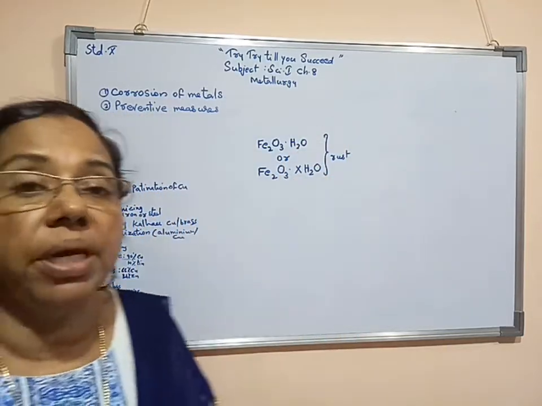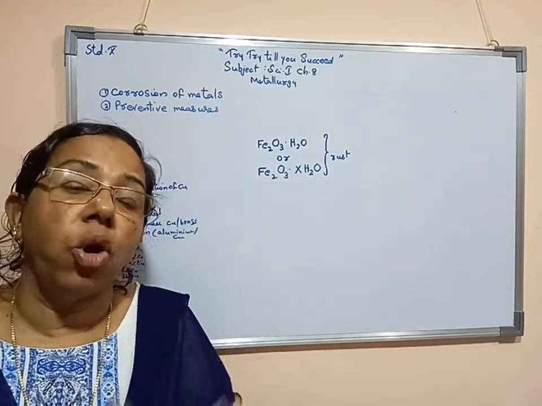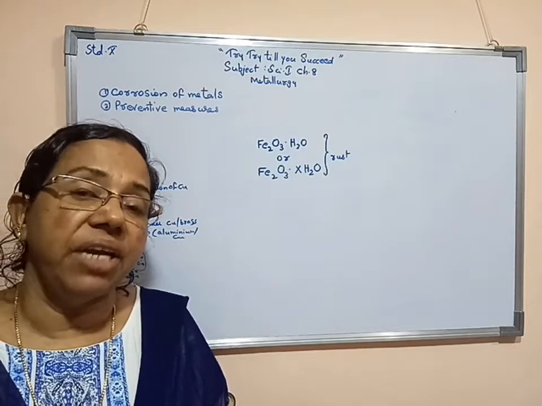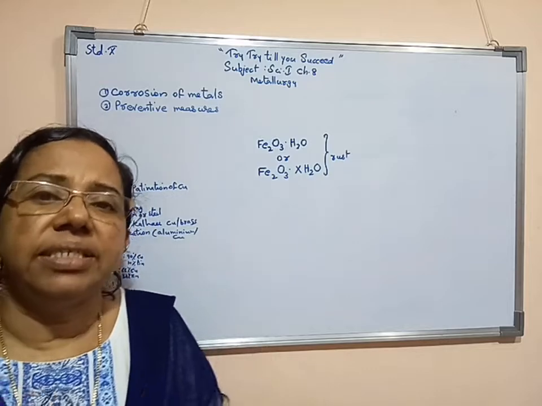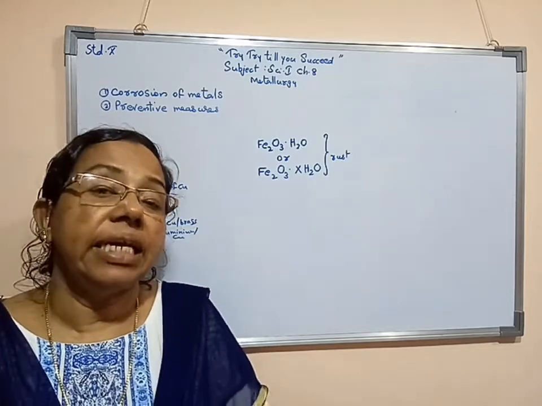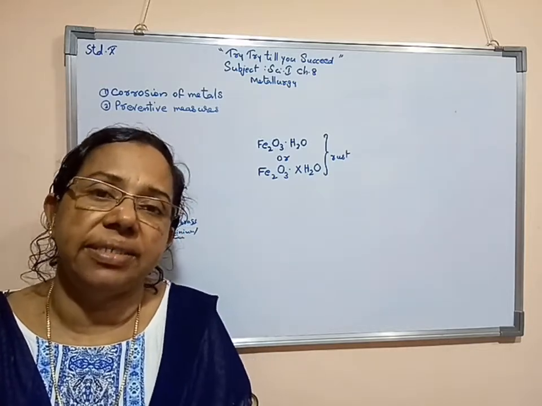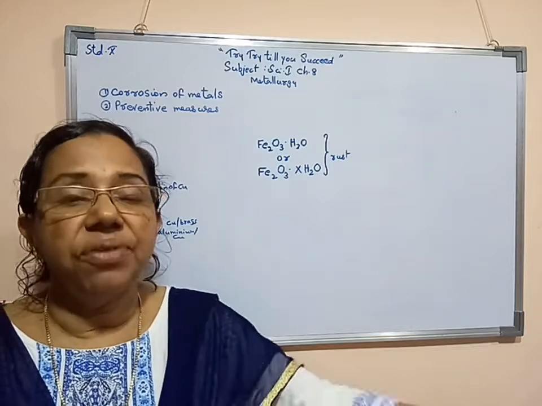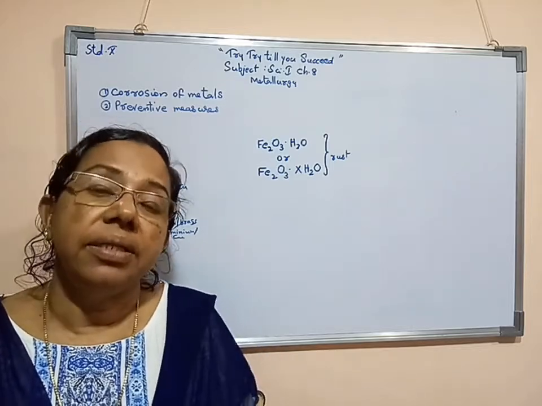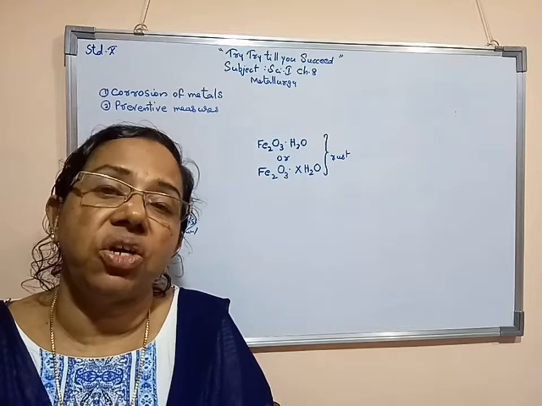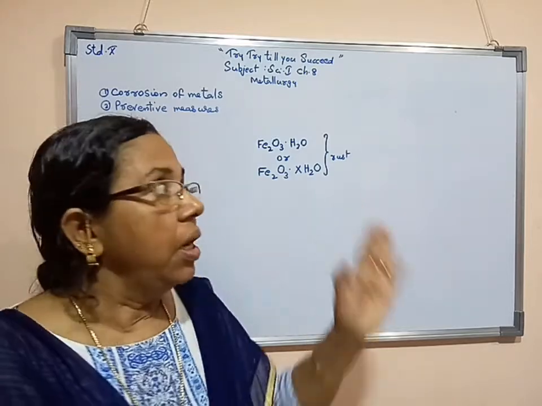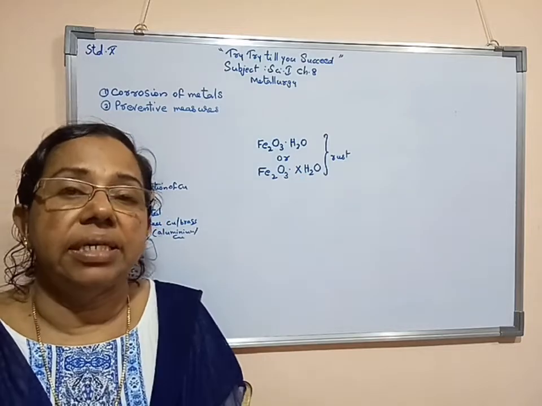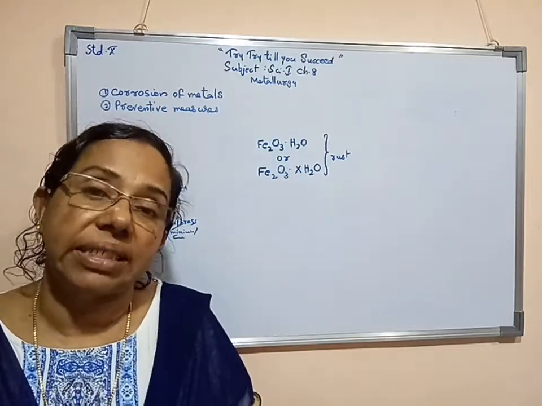This rust is forming on iron objects, like a knife or a grill, which are all iron objects we are carelessly keeping. Even old vehicles, if we are dumping them somewhere without care, will be destroyed by the formation of rust. Now, how can we protect iron objects from rusting?